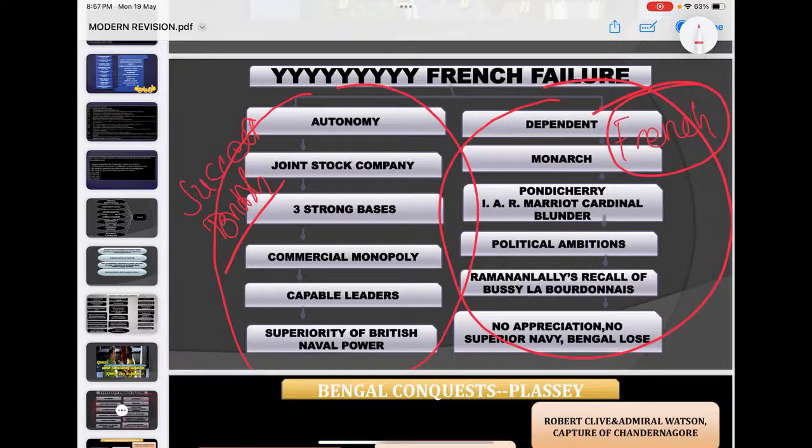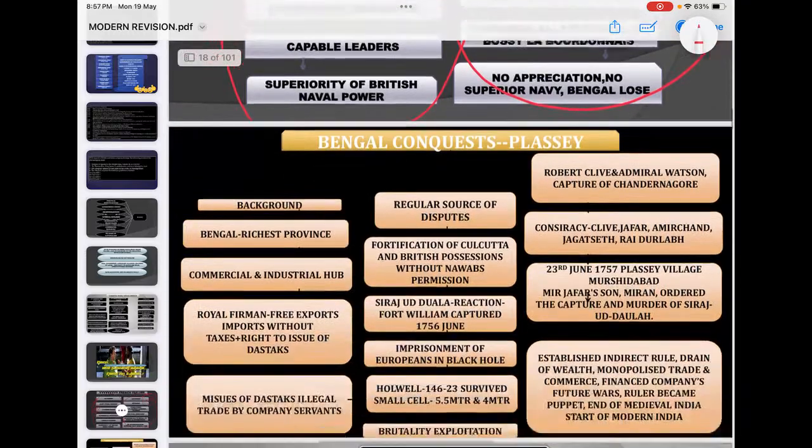Then see, the continental wars of the monarch were his primary interest rather than business. The French had a single base, Pondicherry, but the British had three strong bases: Bombay, Madras and Bengal. Commercial monopoly was the primary game of the British, and political ambitions were the primary game of the French East India Company. The British had capable leaders, but here there was only Dupleix. So just look into the reasons why the French failed, which is important for you.